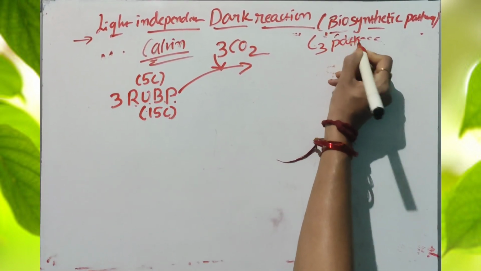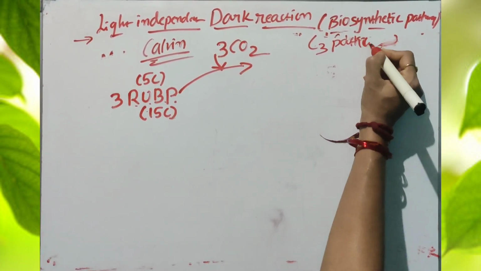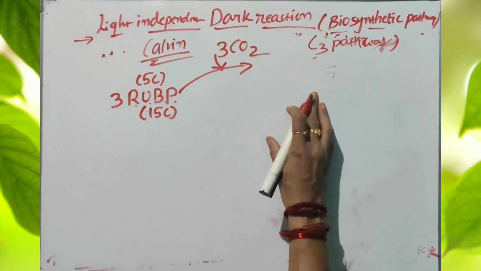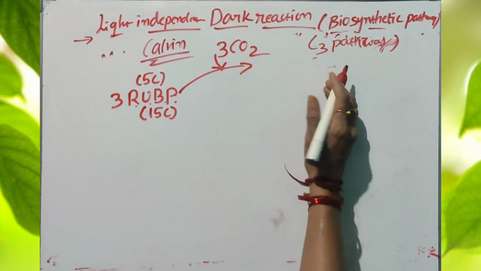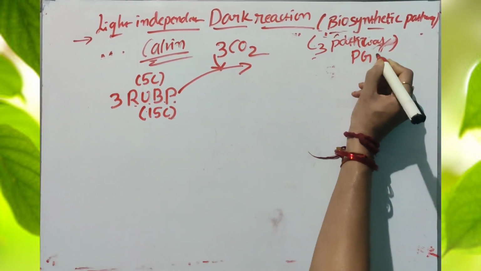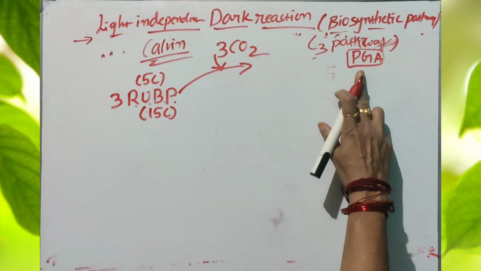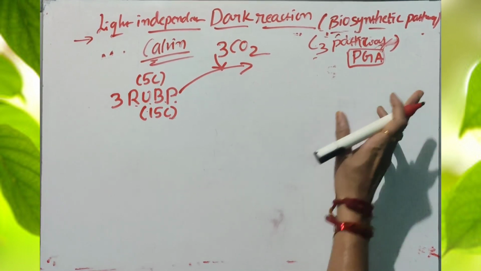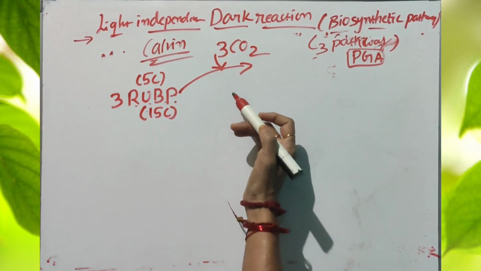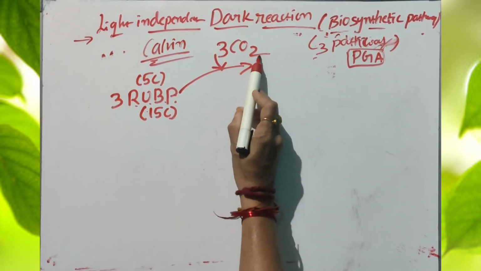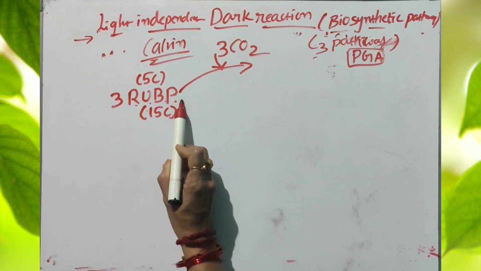What is the meaning of the name C3? In the dark reaction, the first stable compound is phosphoglyceric acid, 3-PGA, 3-phosphoglyceric acid. Coming to the reaction, in the dark reaction 3 carbon dioxide molecules combine with 3 RuBP molecules.